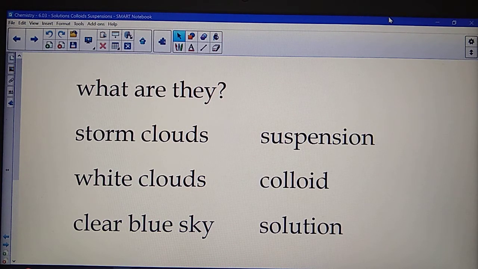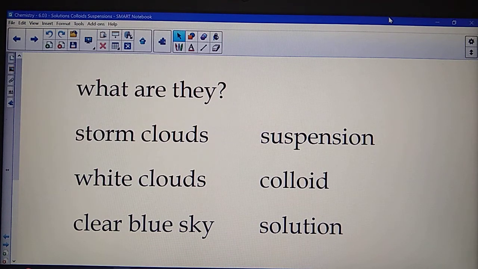Storm clouds are a suspension. If you think about it, with the storm cloud, we have rain particles that are held up there by winds, but eventually the rain particles get so heavy, or ice or snow, they'll eventually fall out, they'll precipitate out of the air, and they'll settle down towards the ground. The particles become too big, they settle, suspension.